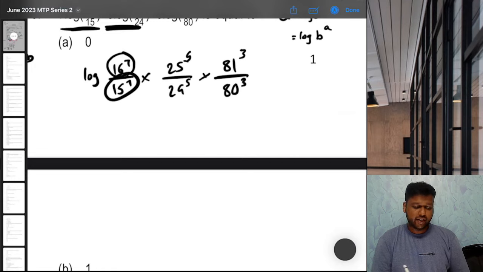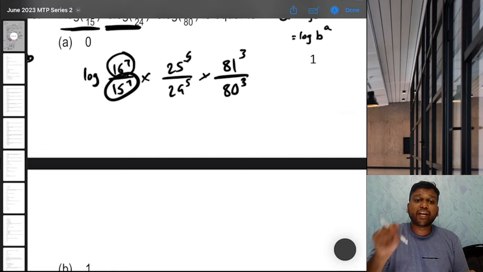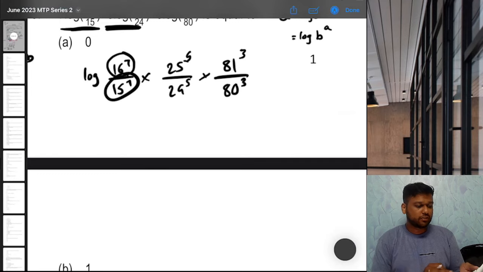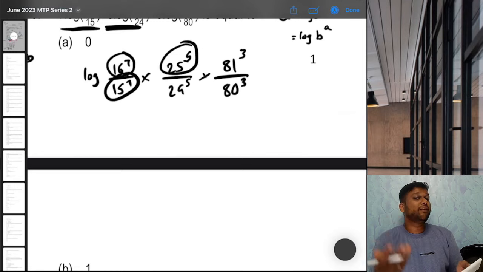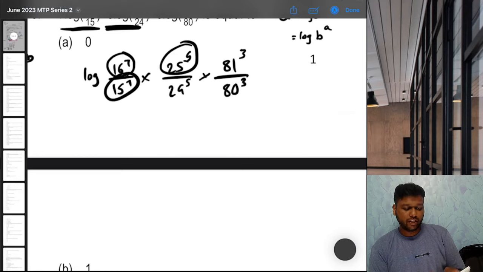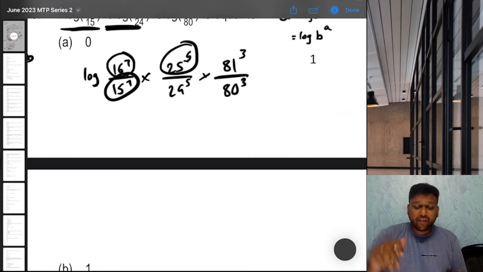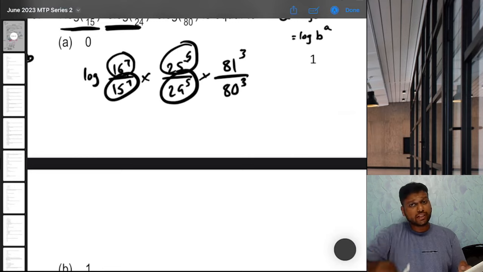how do we do that? Divided by 15 and then 7 times equal to, just like TVM, right? So we want to divide by 15 7 times. So what you can do is divide by 15 and then 7 times equal to, 1 2 3 4 5 6 7. Then into 25 raised to 5, this we will have to do manually. So into 25, 1 2 3 4 5, then divided by 24 raised to 5. So this again we can do with the shortcut.